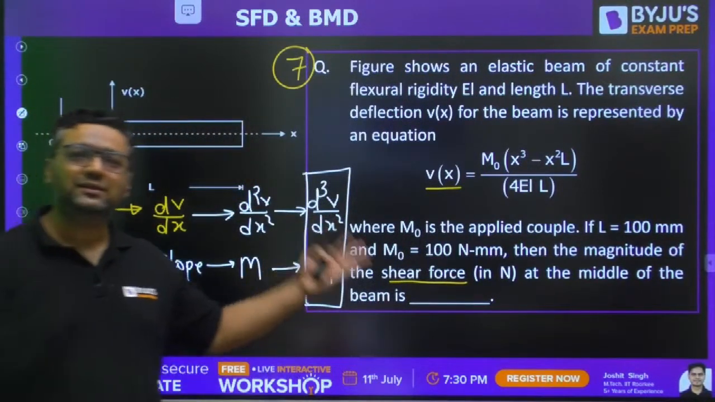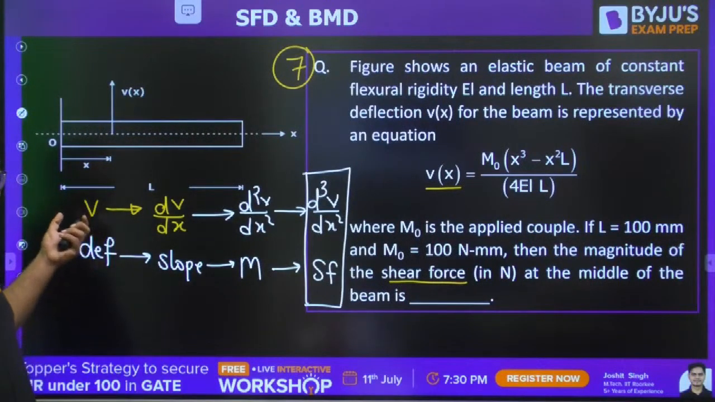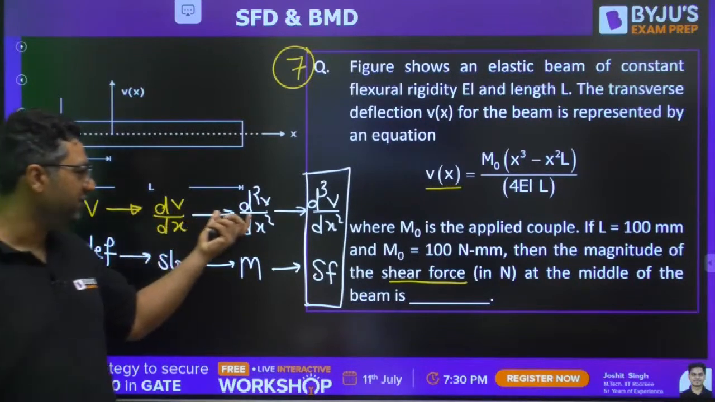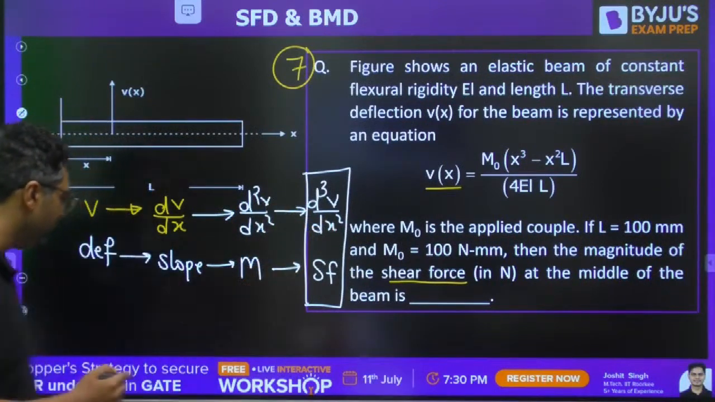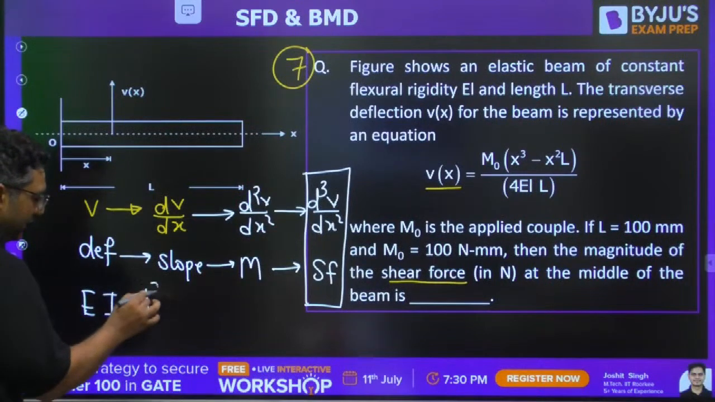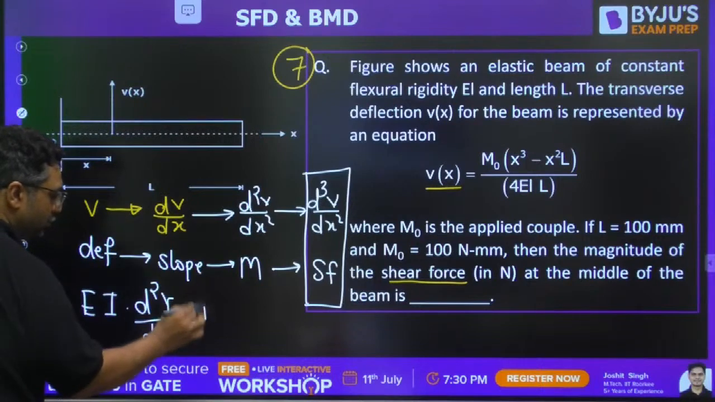No, it is not even strain energy, Arnab. This is simply the relation. Deflection differentiation will give you slope. Slope differentiation will give you bending moment. Bending moment differentiation will give you shear force. Because you are aware, EI into d square y by dx square is equal to Mxx.